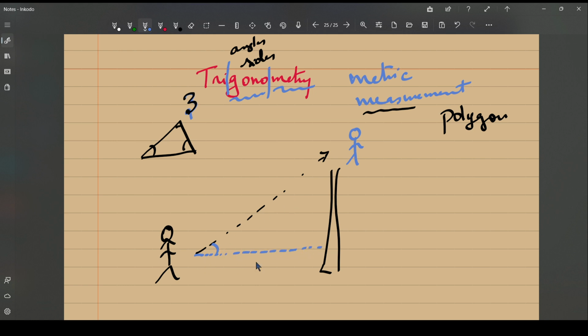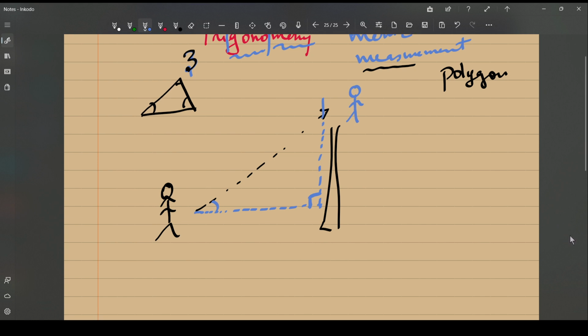So an angle is involved here, and if you look at the tower, it makes a right angle with the same horizontal, isn't it? So see, a triangle is formed, right? Triangles are actually everywhere. It is just left to us to visualize where it is. So let me give you another situation.